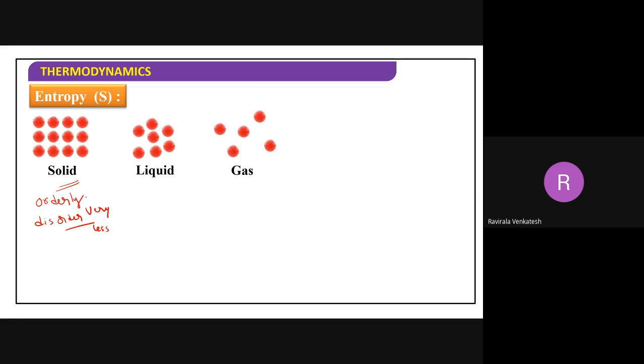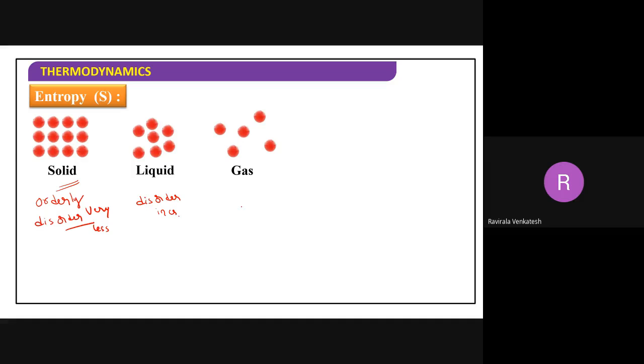But in the liquid state, the order is changed here. It converts into a little bit of disorder. In this case, disorder has increased. That means it is like you are sitting in a meeting before starting an assembly. Before starting the assembly, how do you sit? The line we don't maintain.